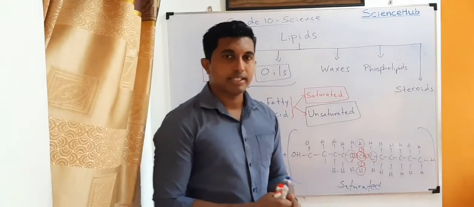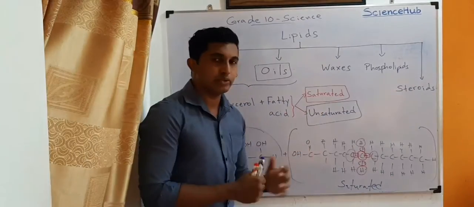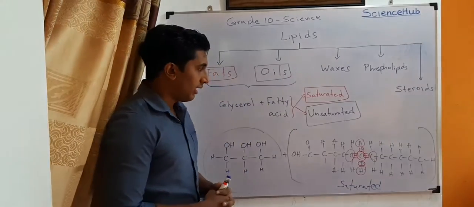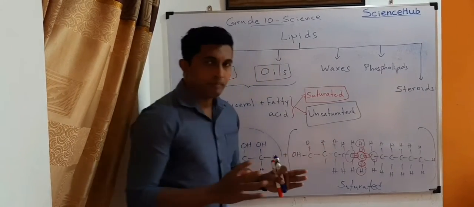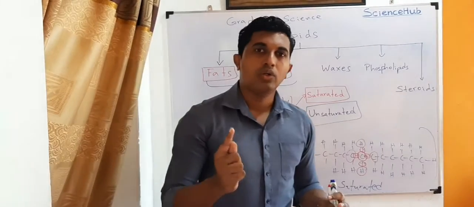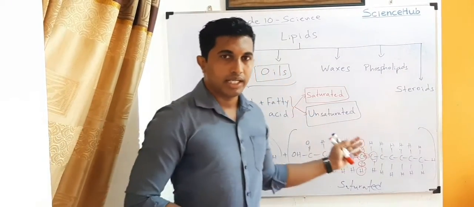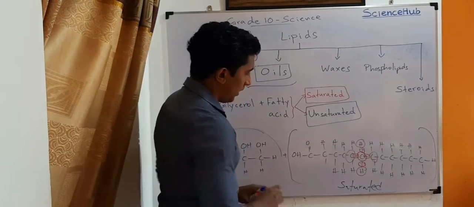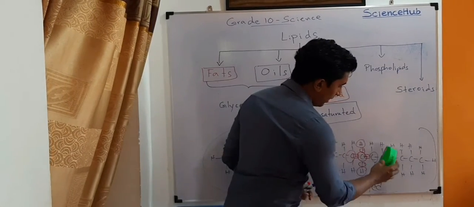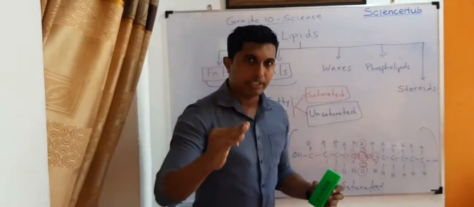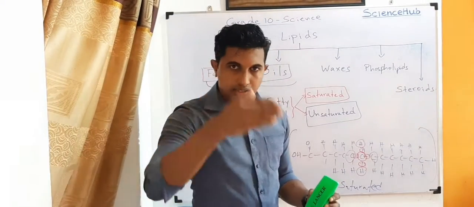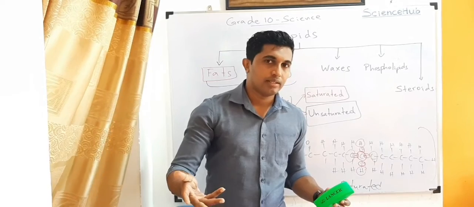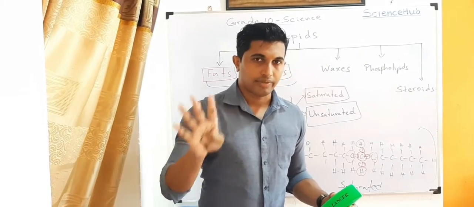And when we consider the unsaturated fatty acid, there should be at least 1 or more double bonds in its carbon chain. The main thing is that carbon can only bond with 4 other atoms.